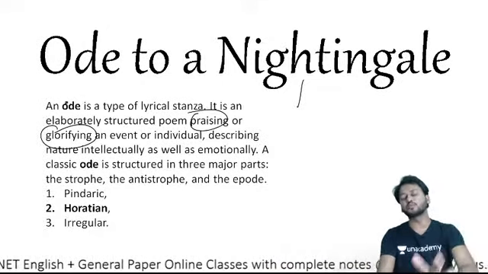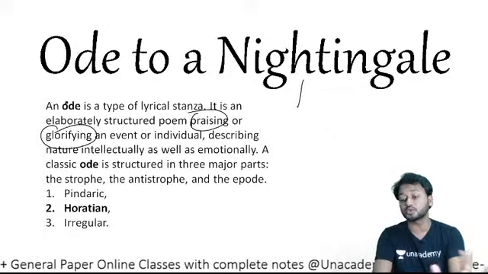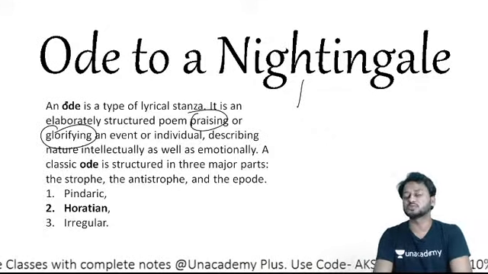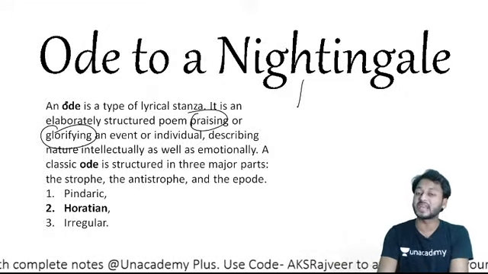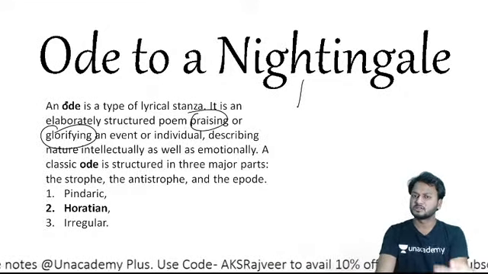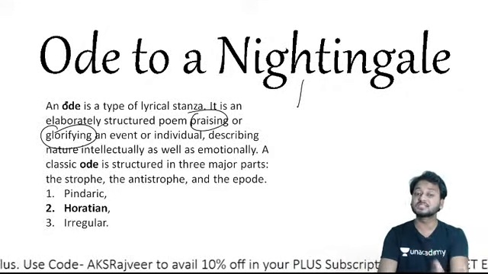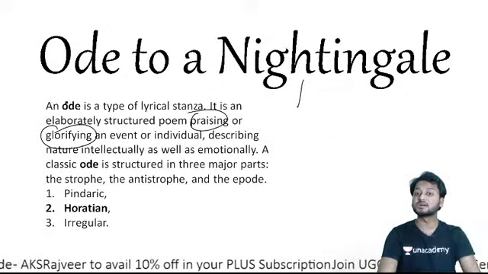On the other hand, I have one more example, from Ode to Autumn. In Ode to Autumn, he is going to praise the month of autumn, and in Ode on a Grecian Urn, he is going to praise the urn.